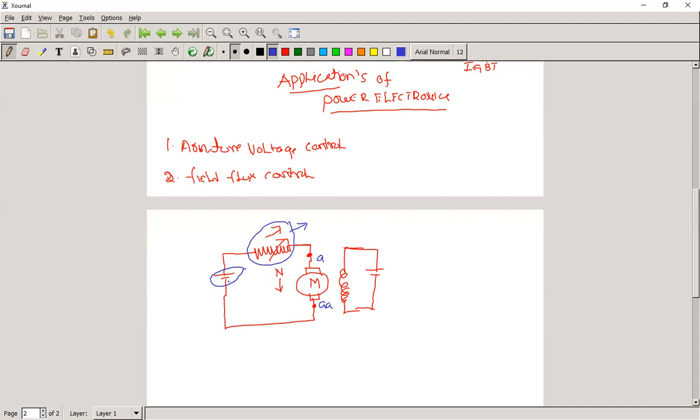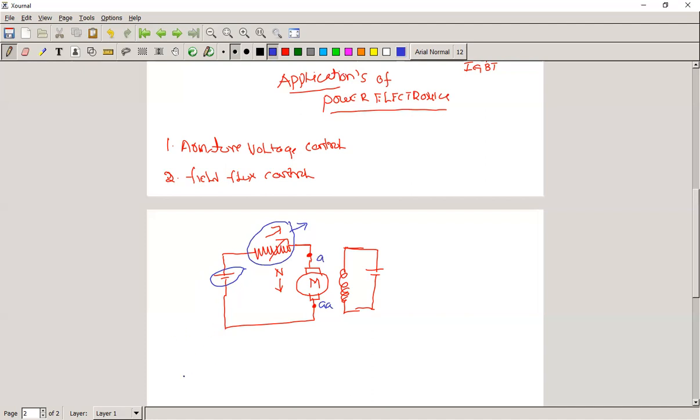But actually, as far as India is concerned, we generate AC power, we transmit the AC power, we distribute the AC power. So we have only AC power. Now, how do we get this DC power? We can convert the AC voltage into DC voltage by means of a power electronic circuit. That is nothing but a rectifier, which we have just seen.